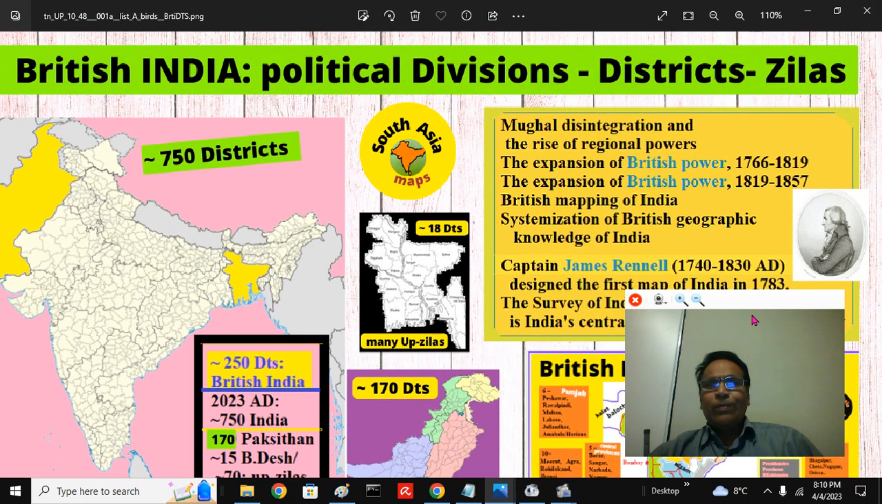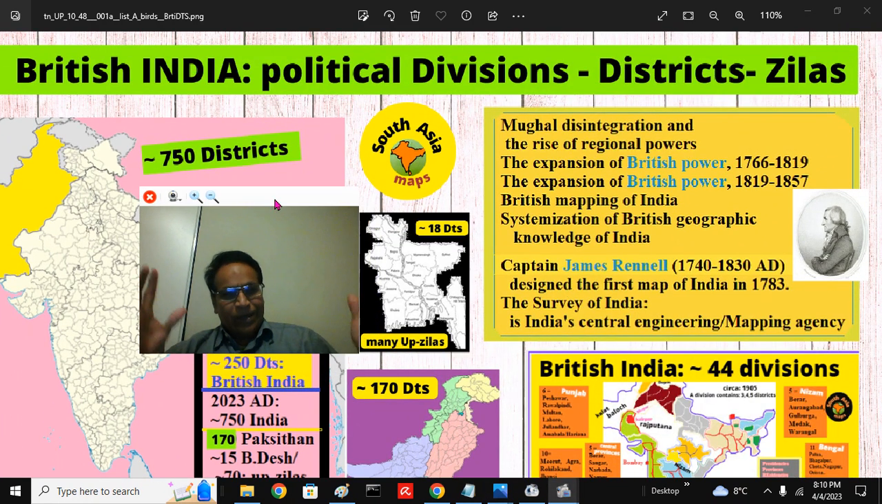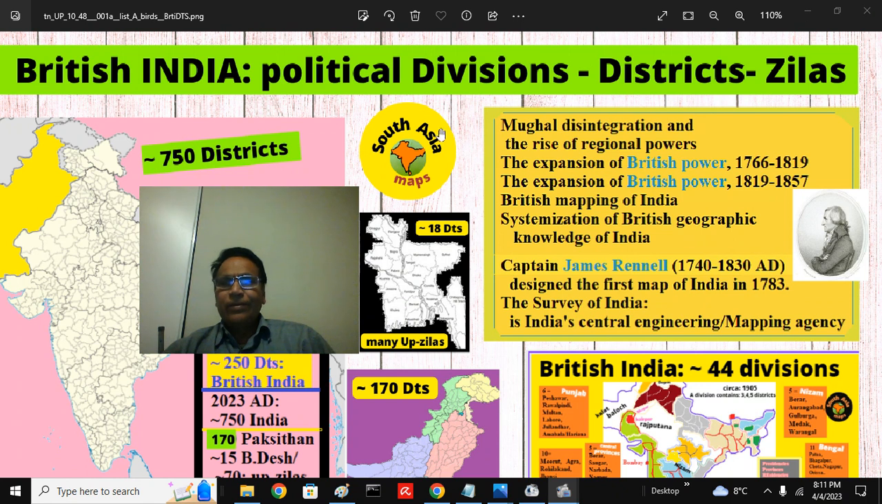That's the entire point. The concept of districts came into existence when the British annexed a lot of territories, and they increased the geographic knowledge at that time. The first father of Indian geography, James Rennell, first made the map of Bengal around 1783, at the time of the Governor General of Fort William and Bengal. That is the Governor General's designation.